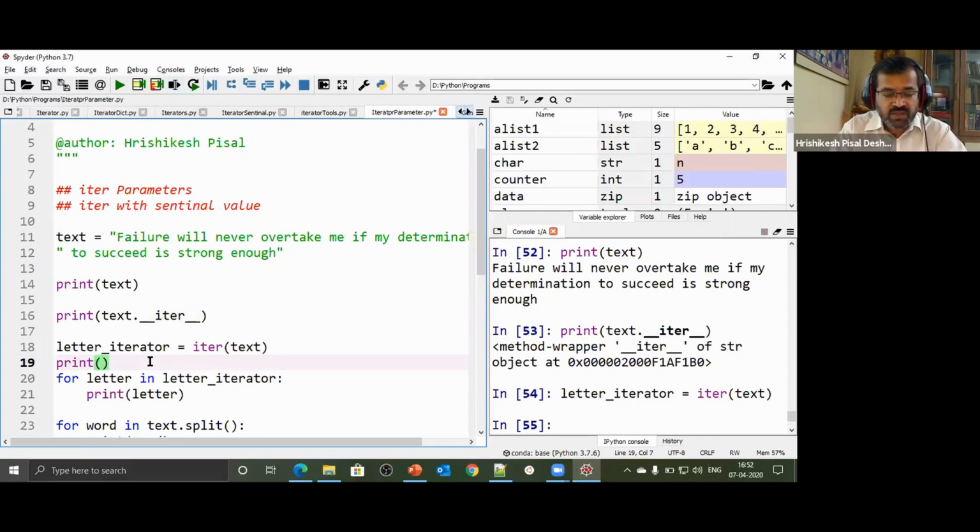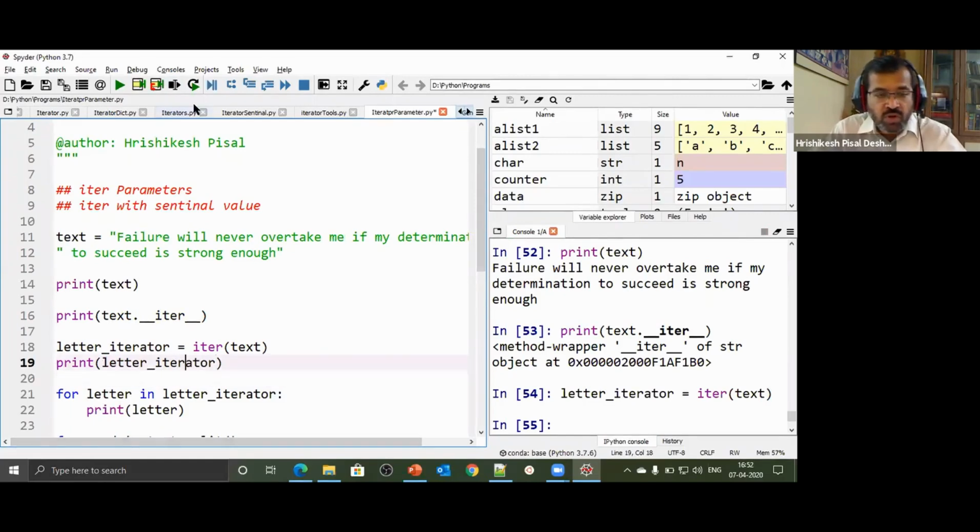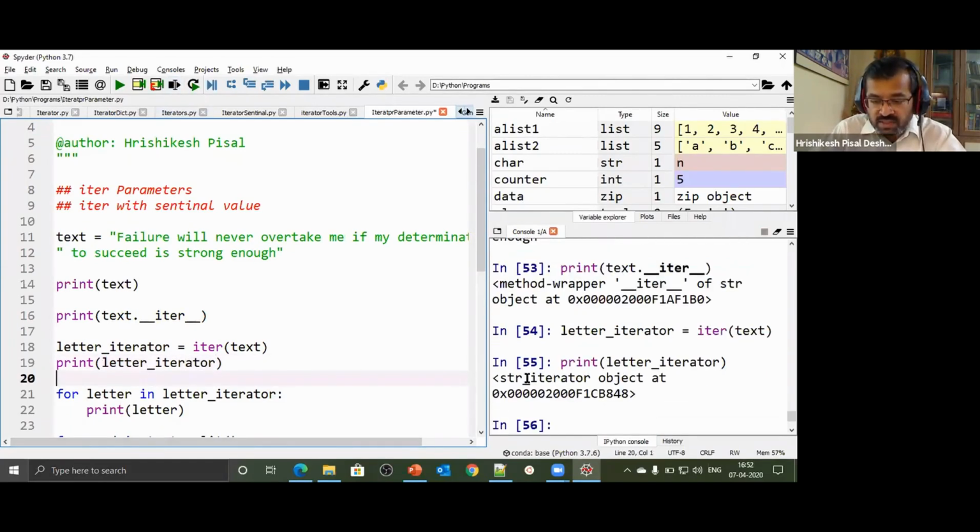So let's print this object type and see. So I say later_iterator. I would like to print this iterator and see. So what is the type? This is nothing but a string iterator. So we saw three different iterators. List iterator was different, dictionary key iterator was different, and string iterator is different.